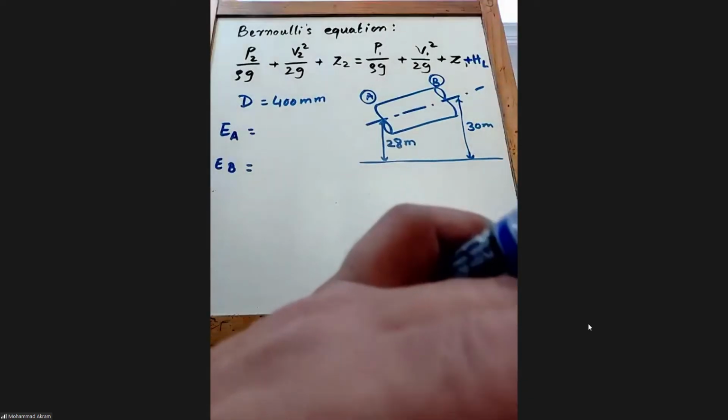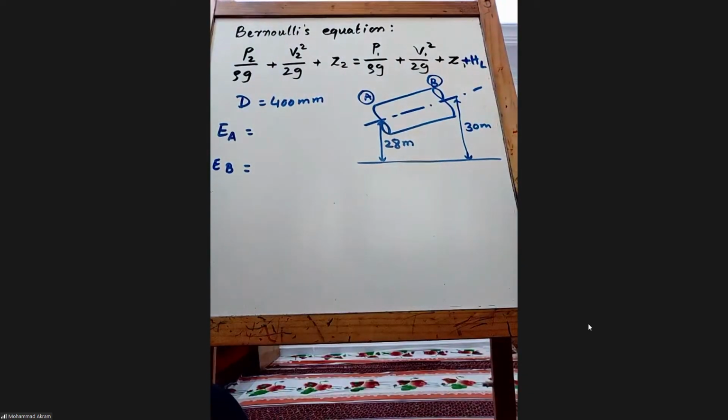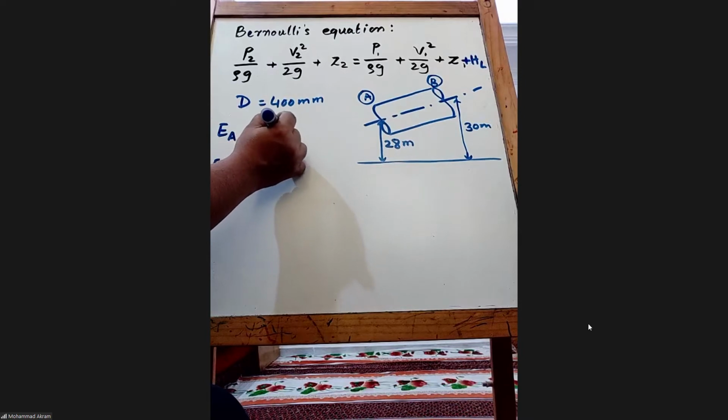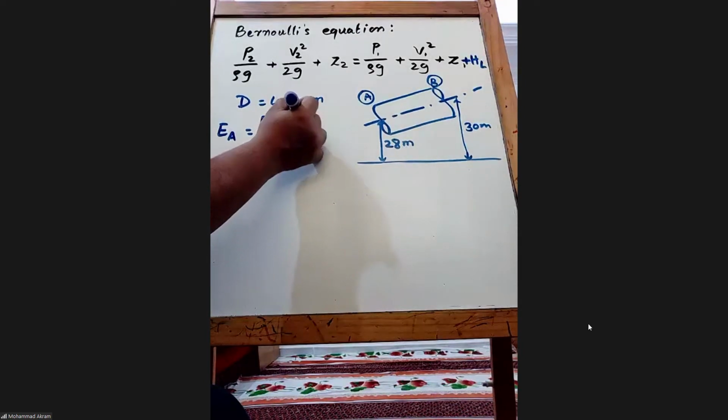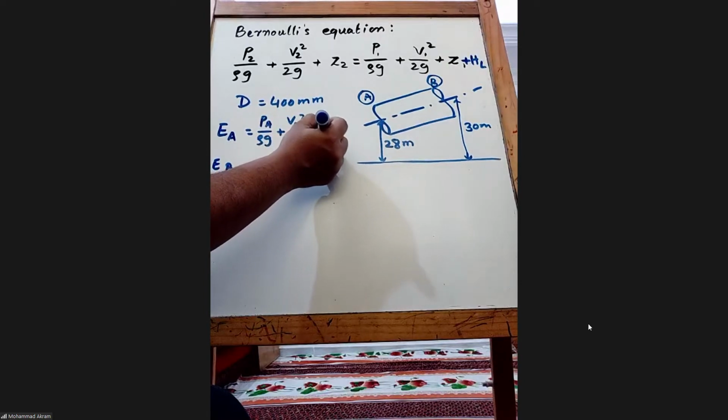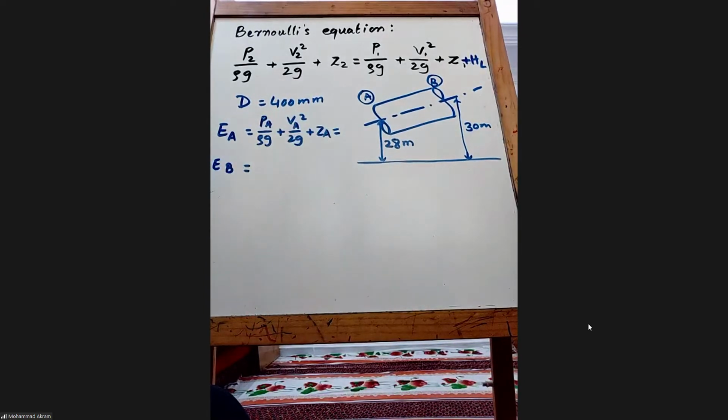Can you help me in writing? At A, what should I write? PA by rho g plus VA square by 2g plus ZA. Am I right? Yes. Okay.